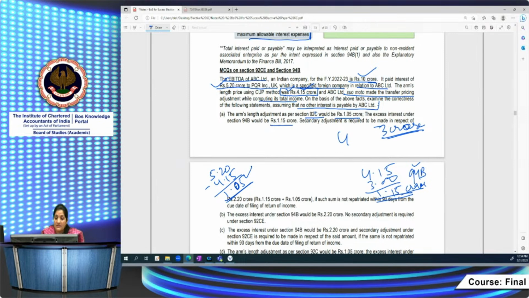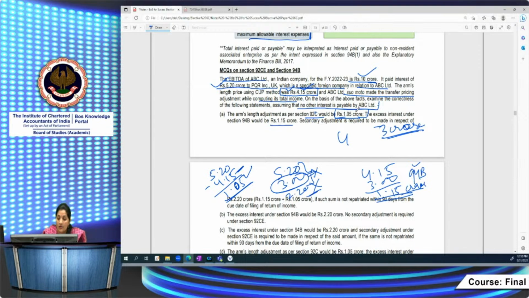So primary adjustment यहाँ पे कितनी की करनी पड़ेगी आपको? Only 1.05 की, not wholesale amount. It is not 5.20 minus 3. EBITDA तक नहीं कंपेयर करना, आपको ALP से कंपेयर करना है इसको. You have to compare it not with 30% EBITDA value, you have to compare it with the ALP. So it is 4.15 से कंपेयर करना है, ठीक है? 2.20 नहीं करना है. This is wrong.